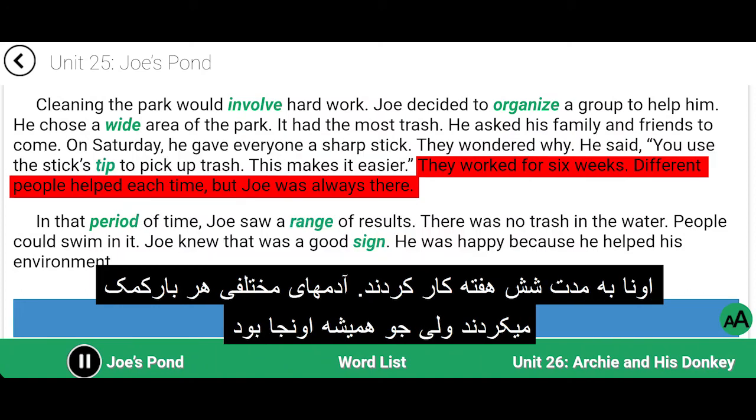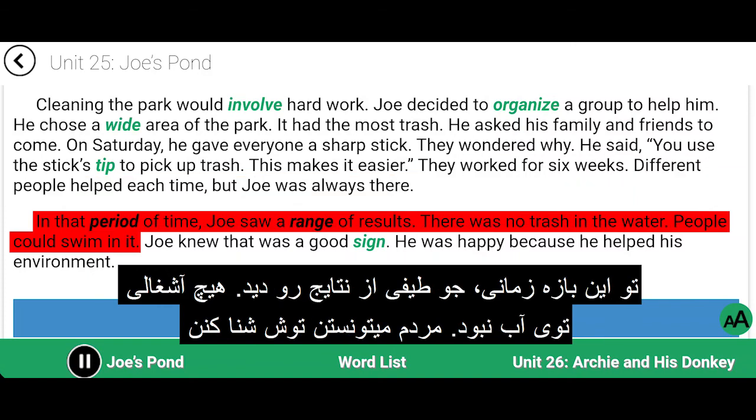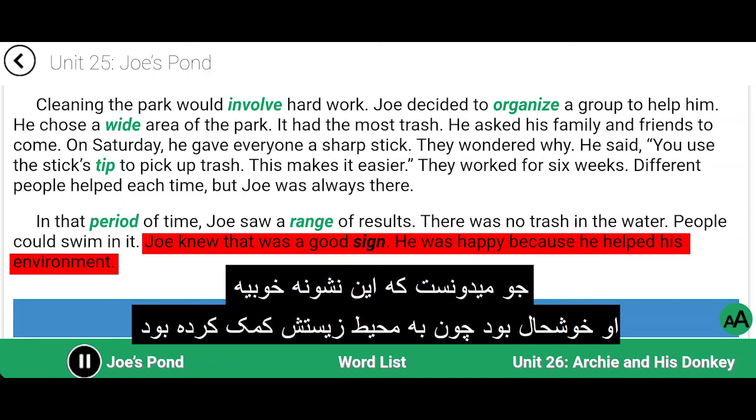Different people helped each time, but Joe was always there. In that period of time, Joe saw a range of results. There was no trash in the water. People could swim in it. Joe knew that was a good sign. He was happy because he helped his environment.